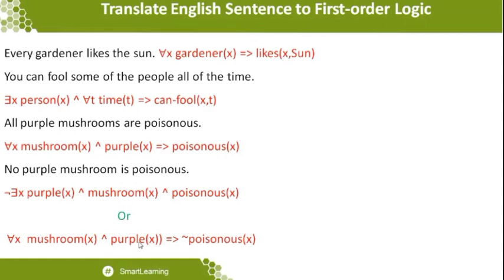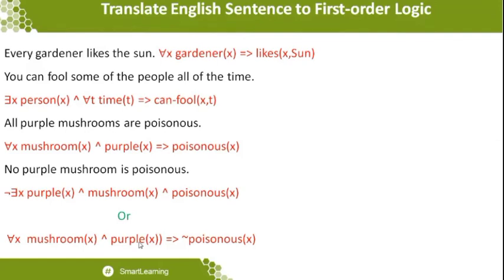Because you want to conclude that all the mushrooms which are purple in color are definitely poisonous, which implies that they are all poisonous. So that is the statement.